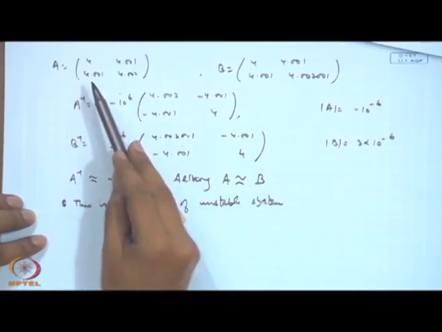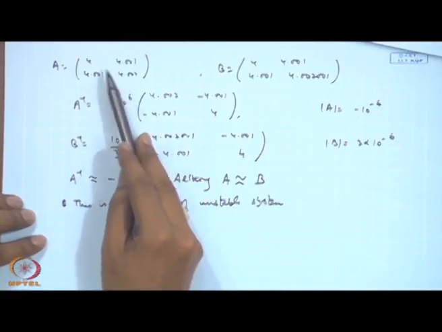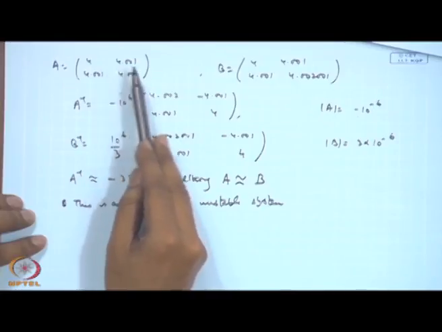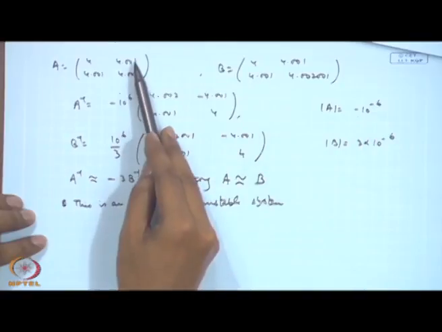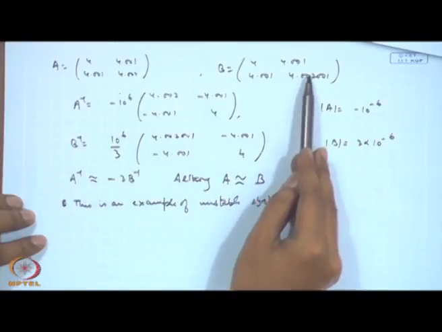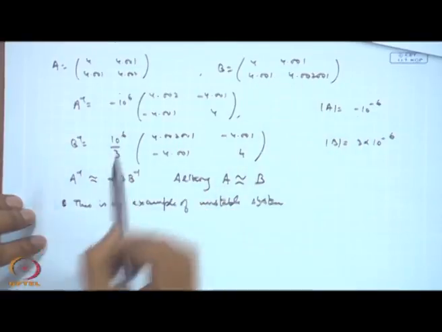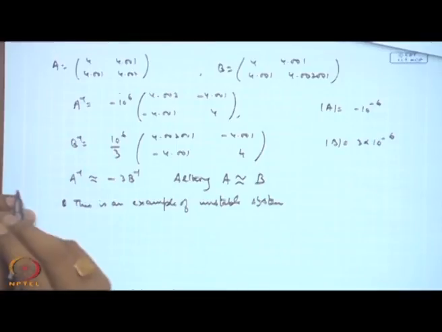The reason is that if I look at this, they are almost linearly dependent here. See, A, if you look at this, is almost dependent here, because there is a small change. In that case, a small change in the value of one term makes a huge change in the value of B inverse.